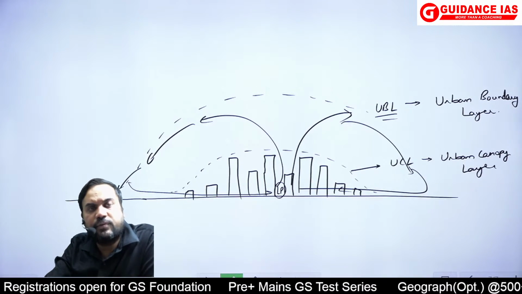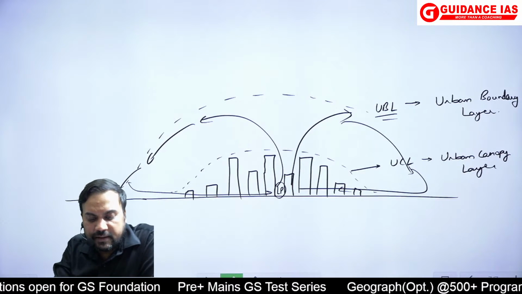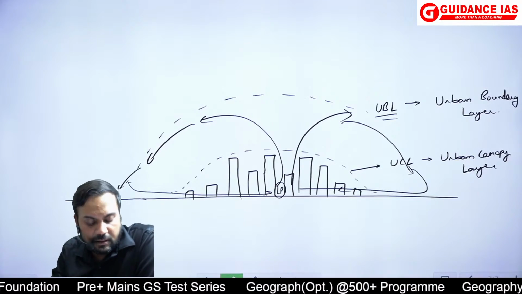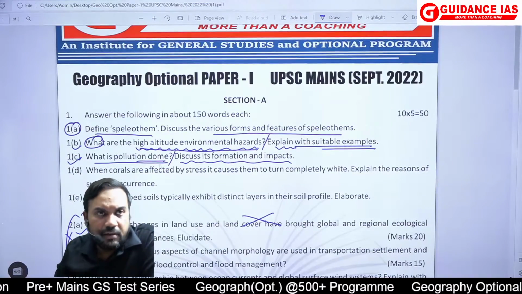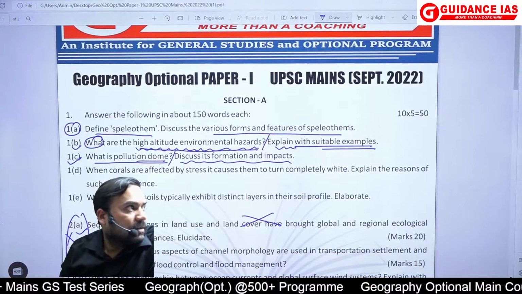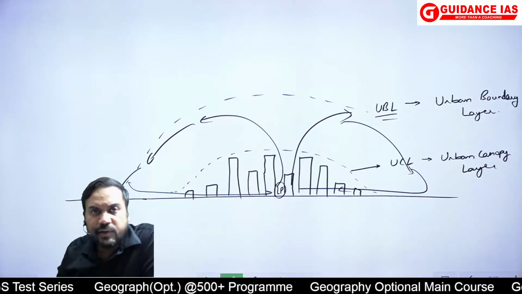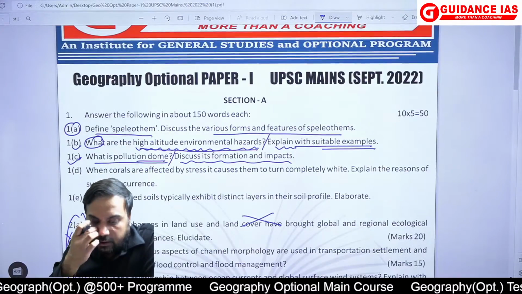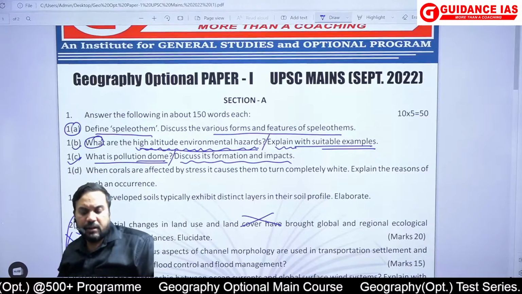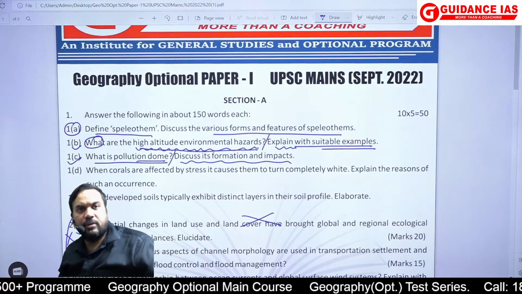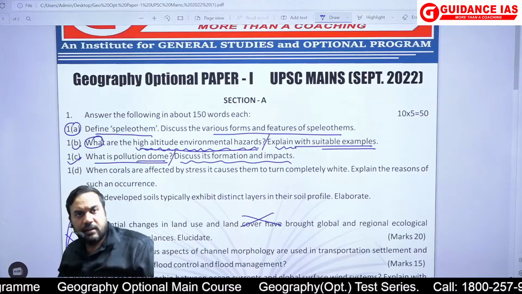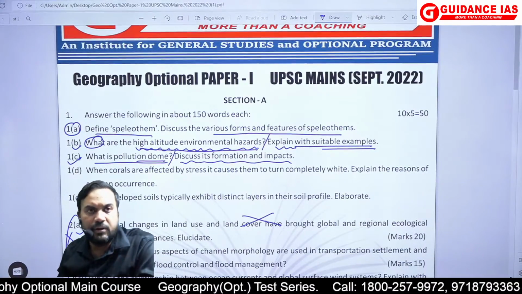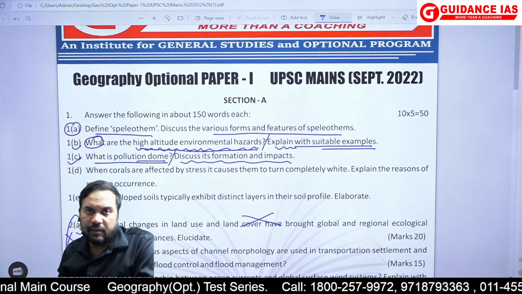So as it is fully distributed here, below this urban boundary layer, a dome of pollutants is created. So that is basically the pollution dome. Okay. That is essentially the pollution dome. And again, when we discuss in detail, we'll talk about the causes. There are two types of causes or reasons for the formation. One is the meteorological factors, and the second, if you talk about the pollution, what is the source of the pollution. And finally, the impacts you can talk about.